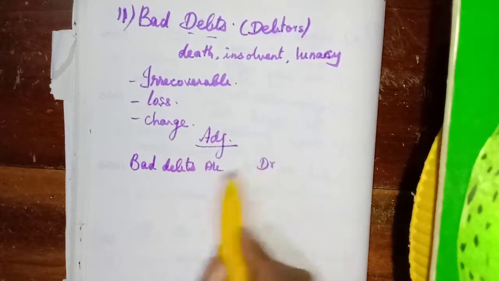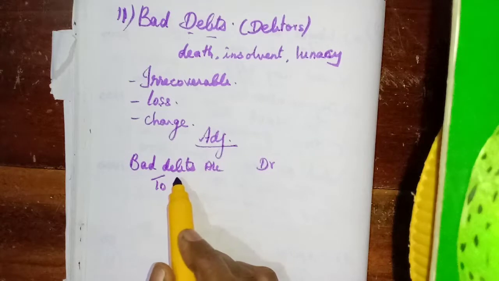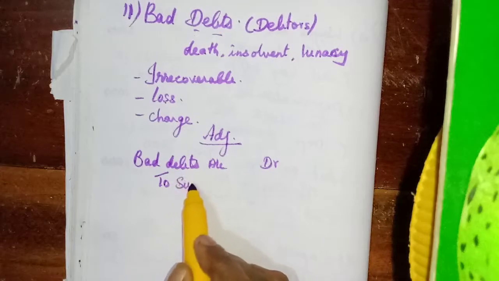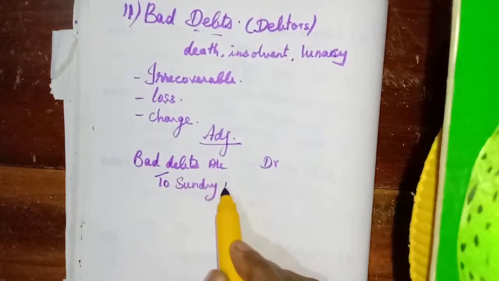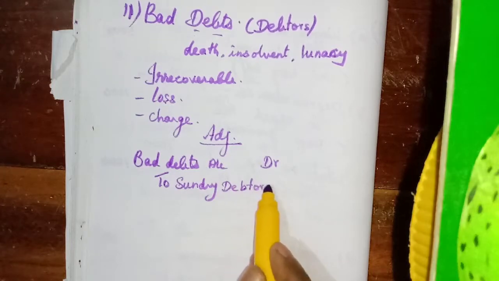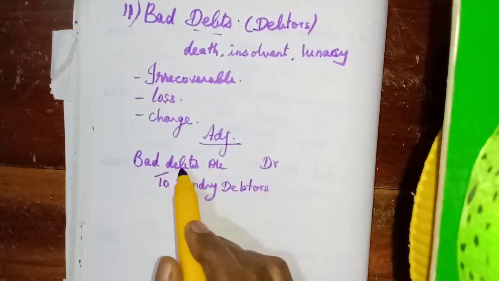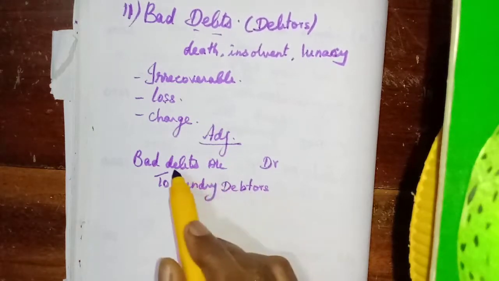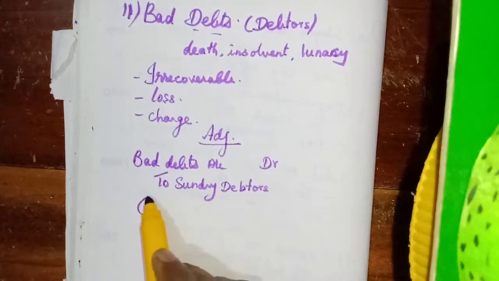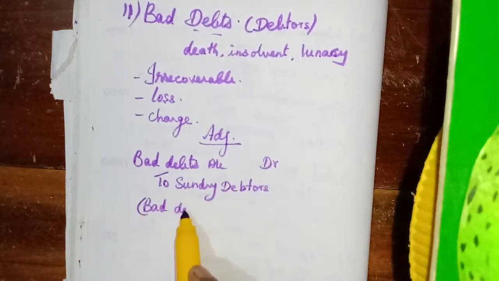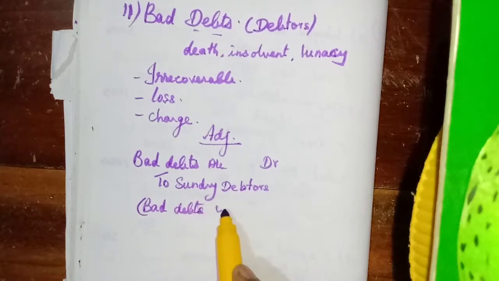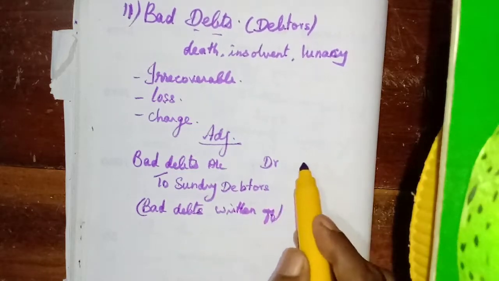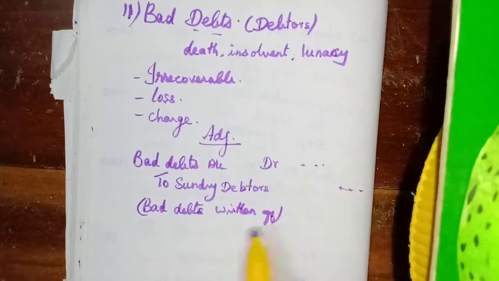Bad debts account debtor to sundry debtors. It is a reduction from the sundry debtors, because that much amount we cannot get, so we have to reduce the sundry debtors. Like depreciation, we deduct from that particular asset, isn't it? In the same way, this will be deducted from the sundry debtors. We have to write bad debts written off. We are writing off, reducing. We need to write the amount.